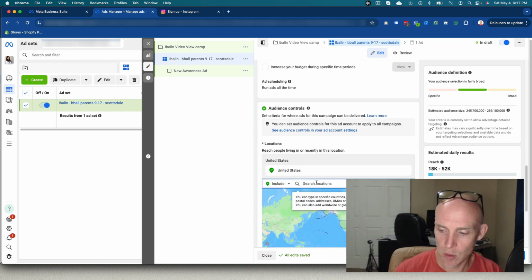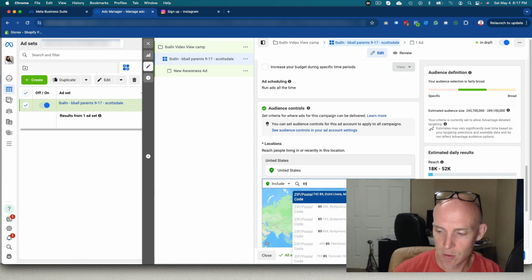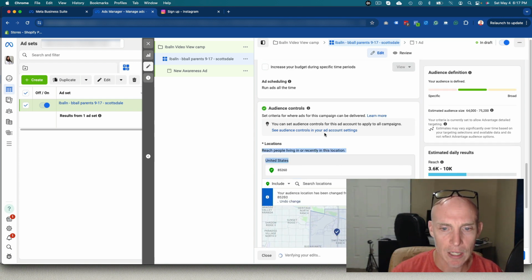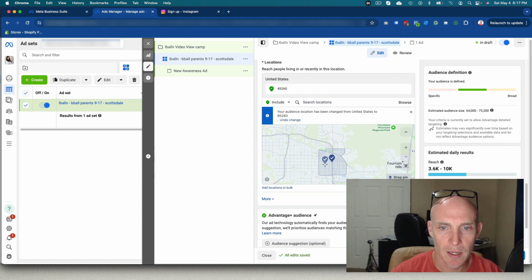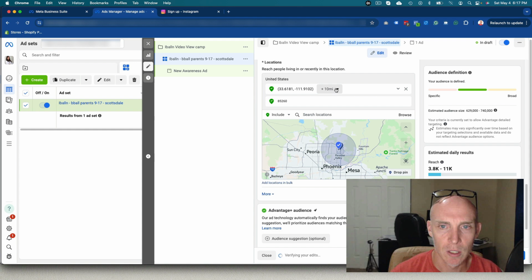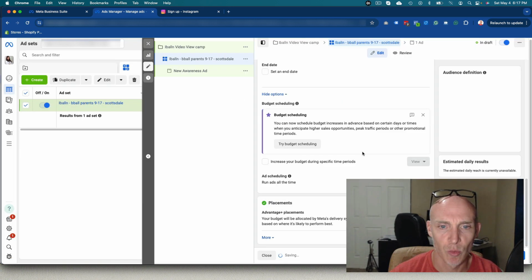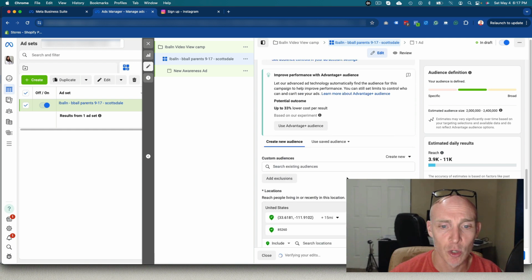We're going to do 260 zip code. We're actually going to go in a different, we're going to scroll up. We're going to drop a pin about here, and we're going to just do a 15-mile radius because it's around a specific location, so anybody within that radius. So this is advantage audience. Again, Facebook has a control. I'm going to always switch this to use original audience, so then I can target more specifically.